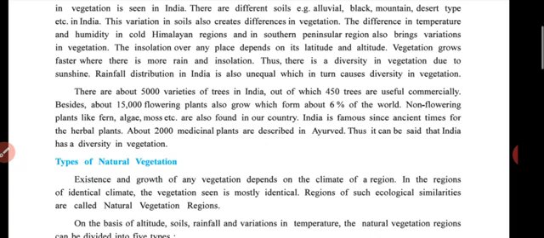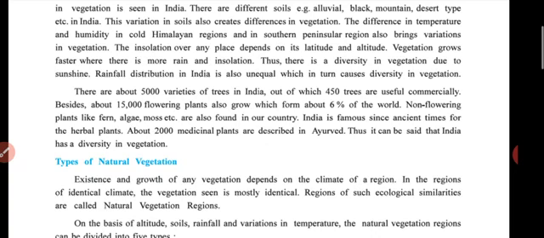Besides, about 15,000 flowering plants also grow, which form about 6% of the world. Non-flowering plants like fern, algae, moss, etc., are also found in our country. India has been famous since ancient times for herbal plants.